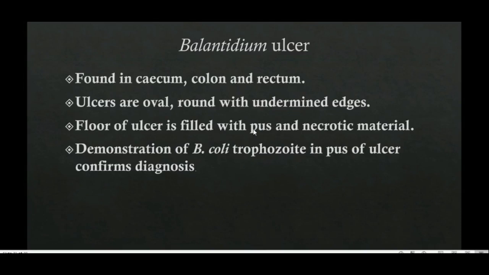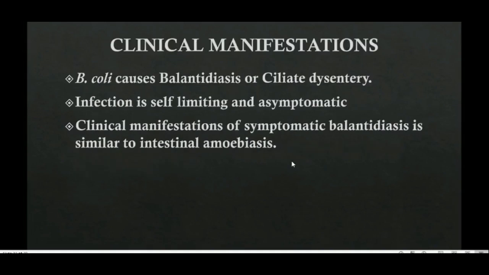Okay, and to confirm the diagnosis, what we do is go for the demonstration of Balantidium coli trophozoite in the pus of the ulcer. If we do microscopic tissue examination of the ulcer, you should be able to observe Balantidium coli. When the organism is seen, you can confirm the diagnosis. So clinically, this causes Balantidiasis or ciliate dysentery. Infection is said to be self-limiting or asymptomatic.